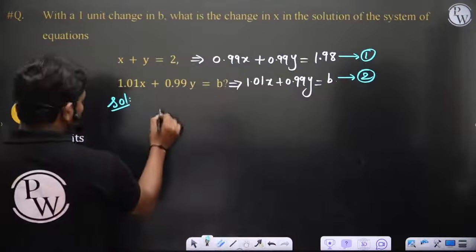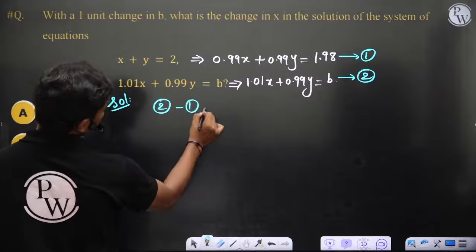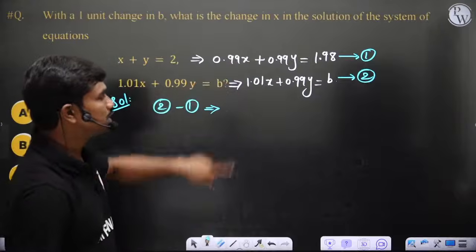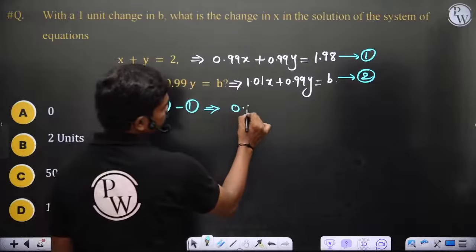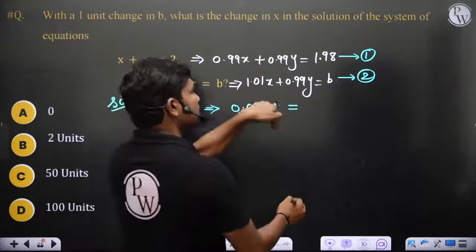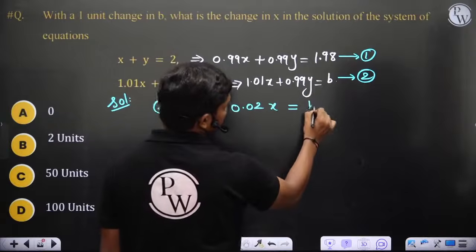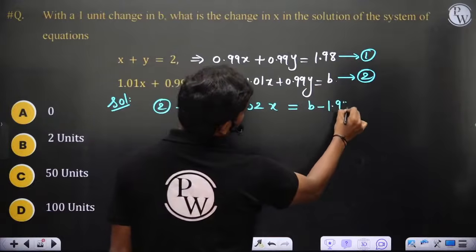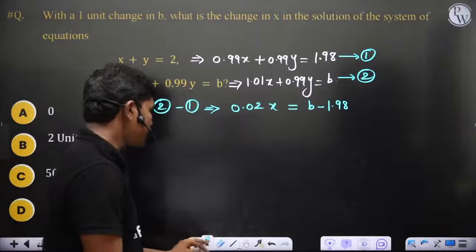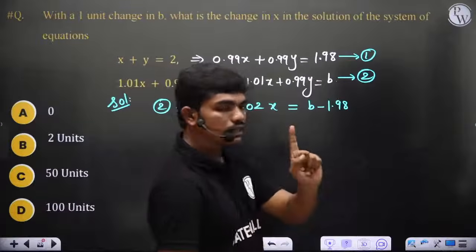Now 2 minus 1 gives you 1.01 minus 0.99, which gives 0.02. So 0.02 x is equal to B minus 1.98, as the y terms cancel. This is the connection between X and B directly. Now they're asking, when B changes by 1 unit, what is the change in X?